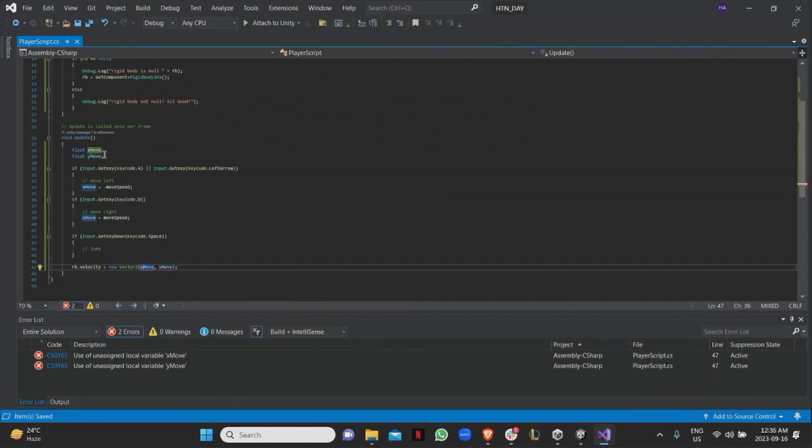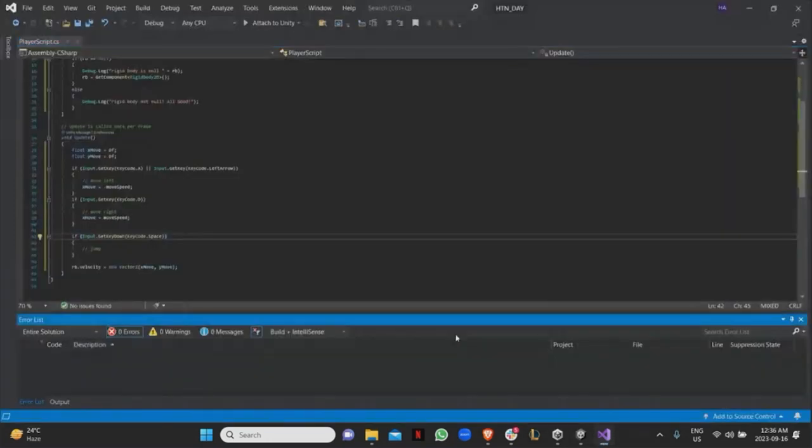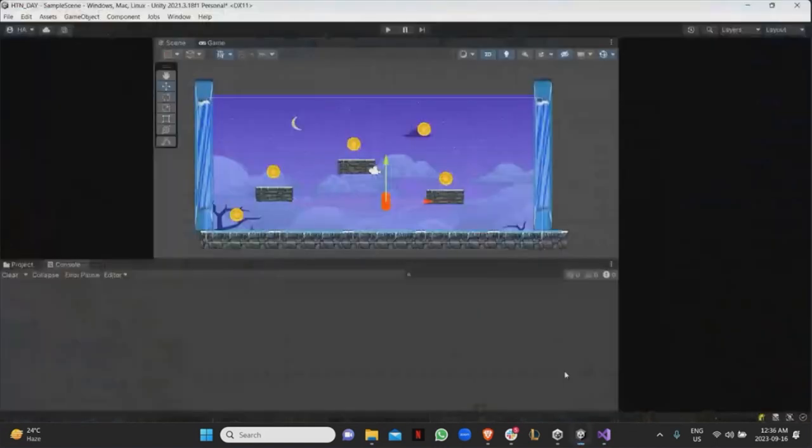Unassigned local variable. Oh, so I have to assign it. Let's just say 0f. Right. So again, this is in the Update because I wanted to keep checking. So now let's go back into the game. Let's see what happens if I try to move. Yep. Still compiling. Any questions so far? Does it all make sense?